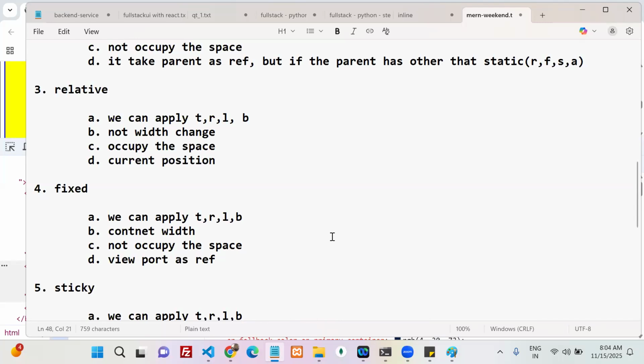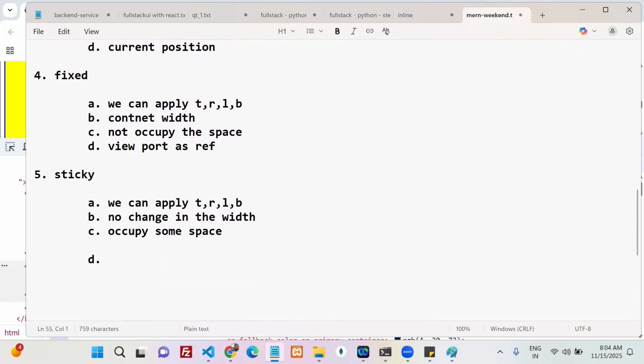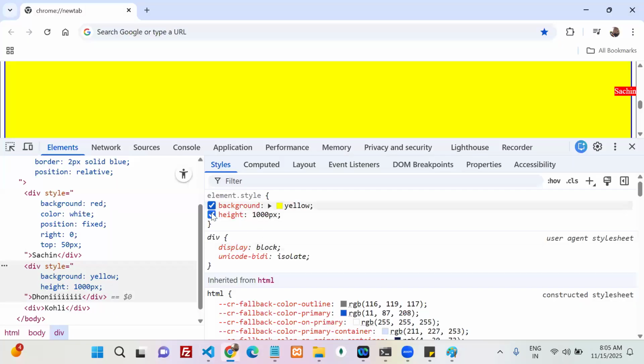What next? Which position? What is the next position? Sticky. Okay, the next position is sticky. Whenever it is sticky, which one does it take as a reference? That means which one is the reference point? Which one does it take as the reference point? Shall we do that? Okay, let's go.